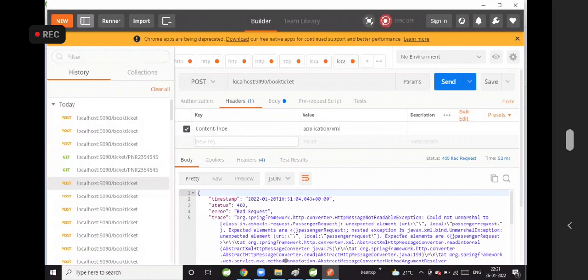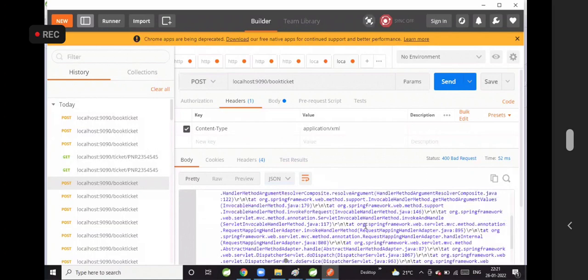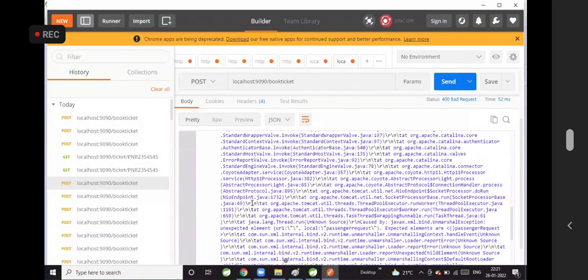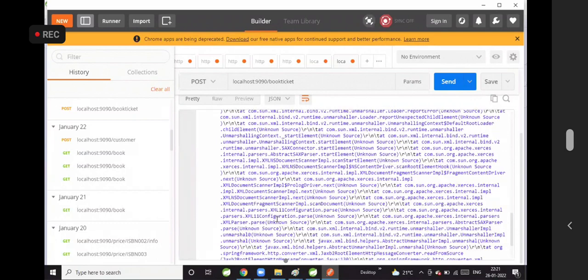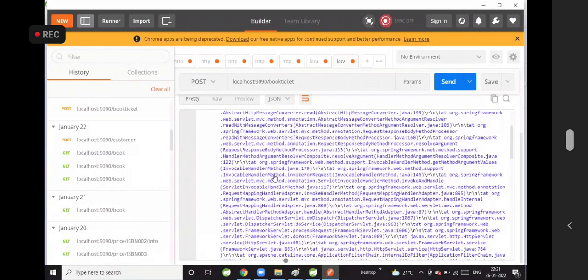Could not unmarshal to PassengerRequest, unexpected element URI, local passengerRequest. There is some error with this XML data. Expected elements are passengerRequest. Nested exception, unmarshal exception. Okay, it is expecting the root element starting with a small letter.